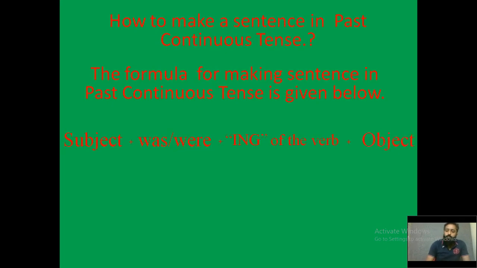Now let's see an example. Here we have taken subject as I. We have used the word called was. We have taken the verb called play, and we have added the ing of the verb, and we have taken an object. So how does it go? It goes like this: I was playing football. When we use the past continuous tense, we have to remember two things. The first thing is how to use the word called was. Second thing, how to use the word called were. Let's learn that.